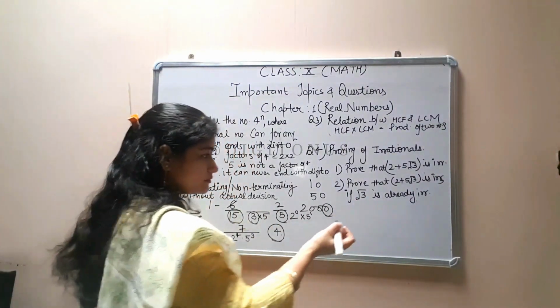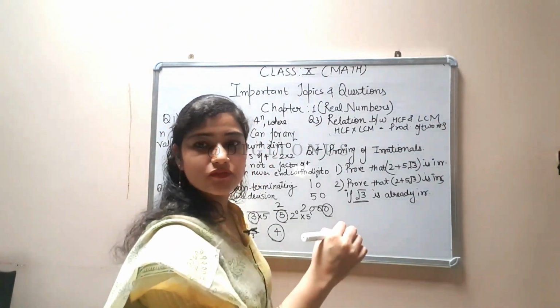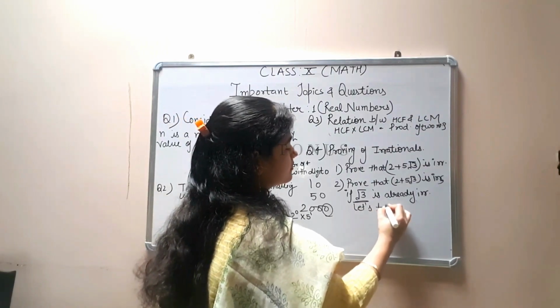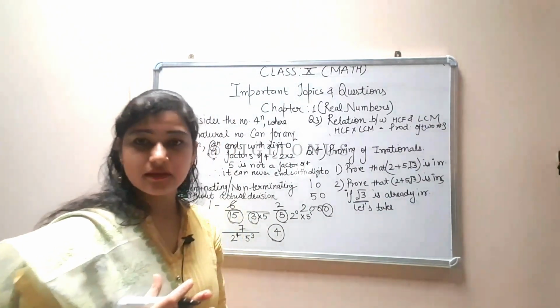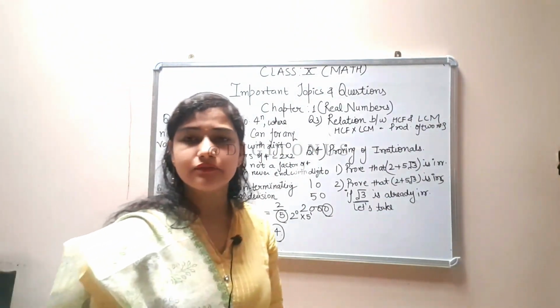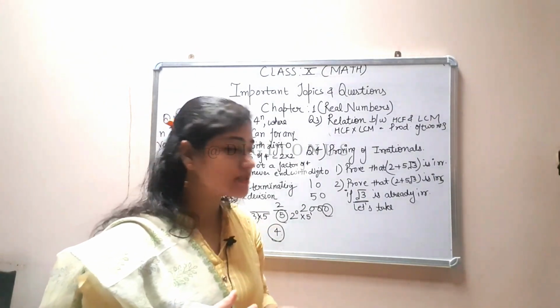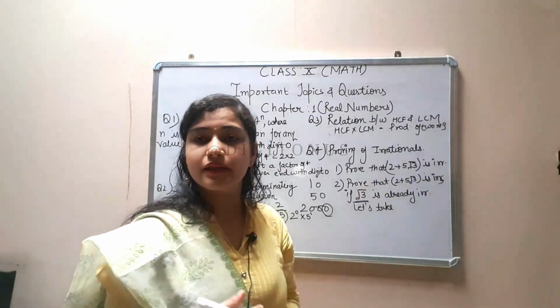Okay, so if root 3 is already irrational, how to prove that 2 plus 5 root 3 is irrational? We always take contradiction. Students are very confused in this. Contradiction means opposite statement. We take the opposite statement when we cannot prove anything by the simple method.